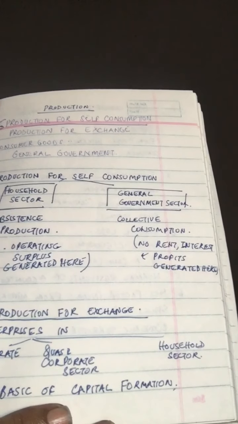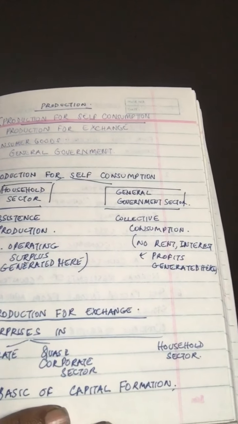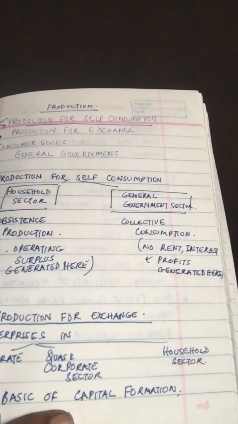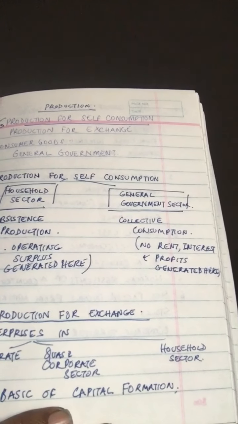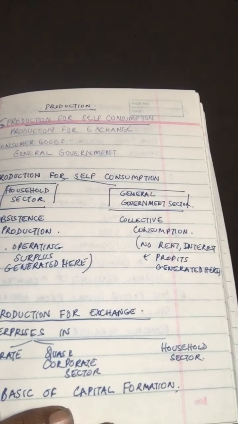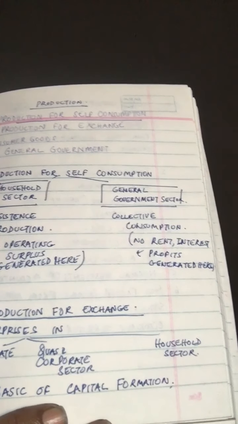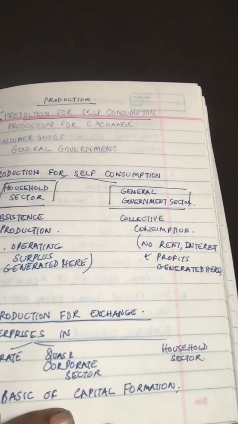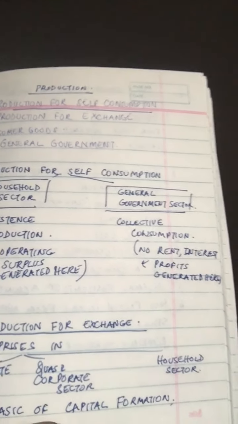So operating surplus, that is rent, interest and profit, the question of this does not arise in the government sector, since other factor incomes like rent, interest and profits are assumed to be nil. In other words, again, capital formation does not take place in the general government sector because that needs operating surplus. Hence, general government production is for self-consumption. We can prove that.